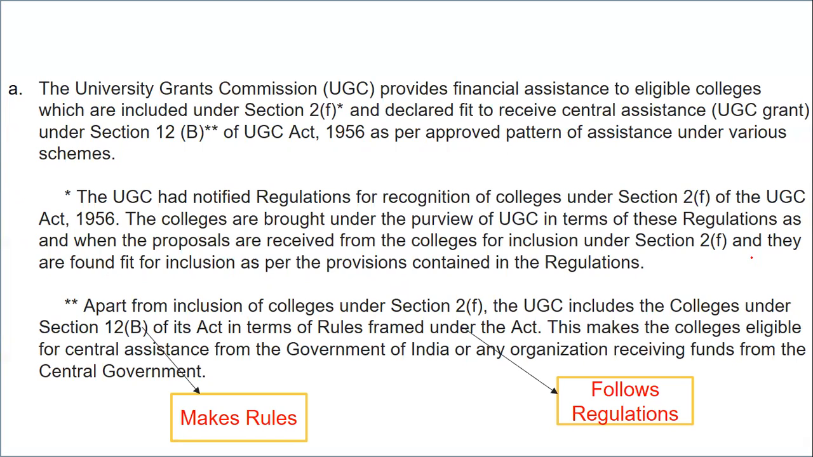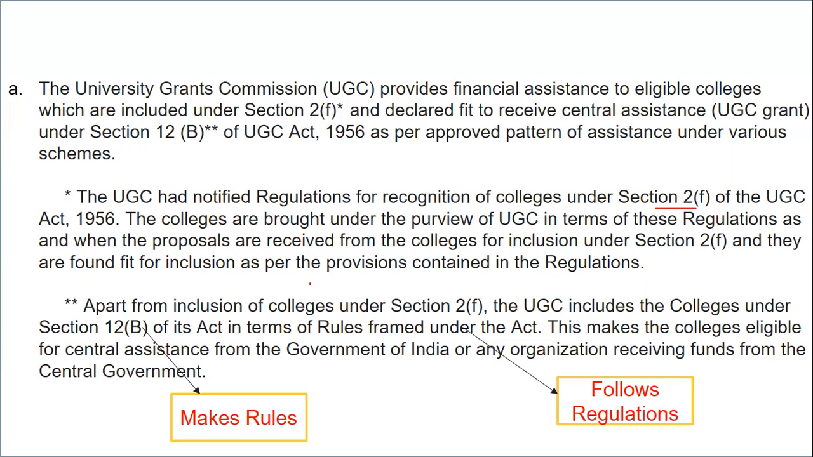So the UGC has notified regulations for recognition of colleges under 2F. That is, 2F is nothing but regulations which they are supposed to follow. So the colleges are supposed to follow these rules and regulations, and if they are found fit, they will be part of the financial assistance. If they are not fit, they will not be allotted any of the facilities.